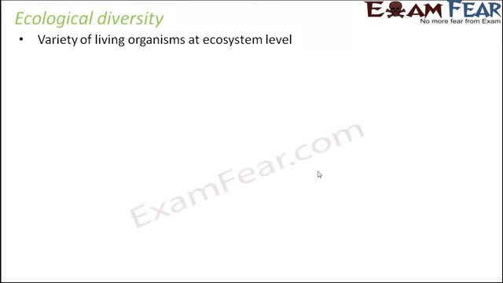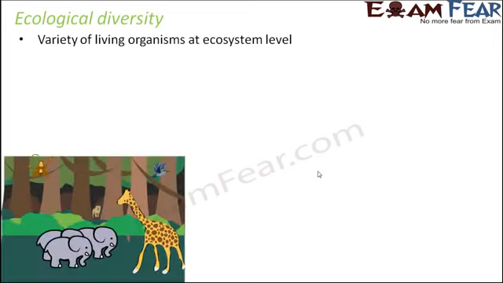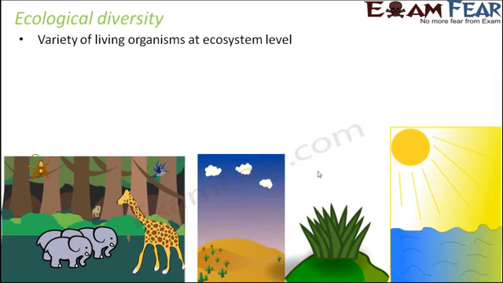Now, as I said, it is the variety of living organisms at ecosystem level. I am sure that all of you know by now what is an ecosystem. So when we talk about ecological diversity, we talk about the diversity at various ecosystem levels. There are many types of ecosystems which exist on this earth, for example, deserts, forests, mountains, slopes, ocean, grasslands, etc. They are all different types of ecosystems where a group of living organisms live. Each of these ecosystems might have a different variety of living organisms.